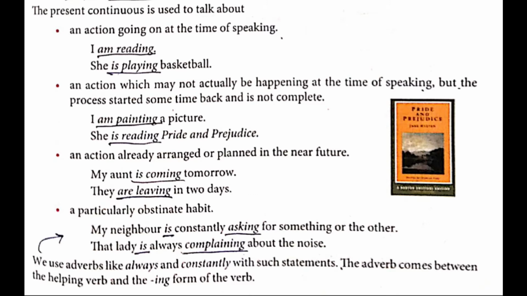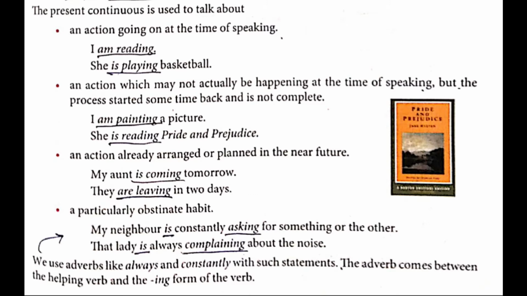Now the first rule says, an action going on at the time of speaking. The meaning over here is, right now I'm talking and it's going on. I didn't stop. That is continuous, as it is given, present continuous tense. The action is going on, yet not completed. Your example is, I am reading. It is not said he stopped reading. So here you are going to underline am reading.